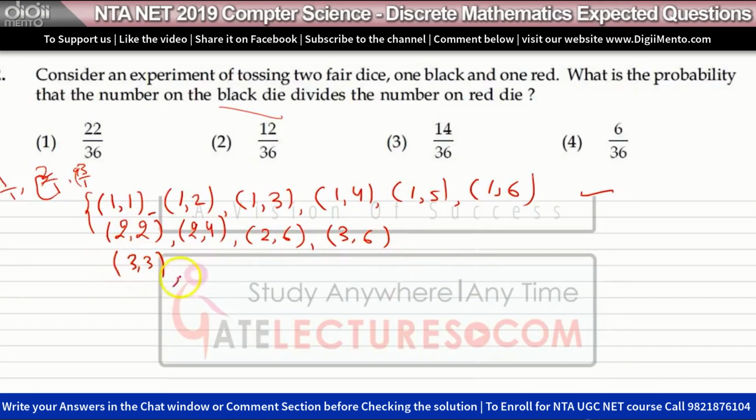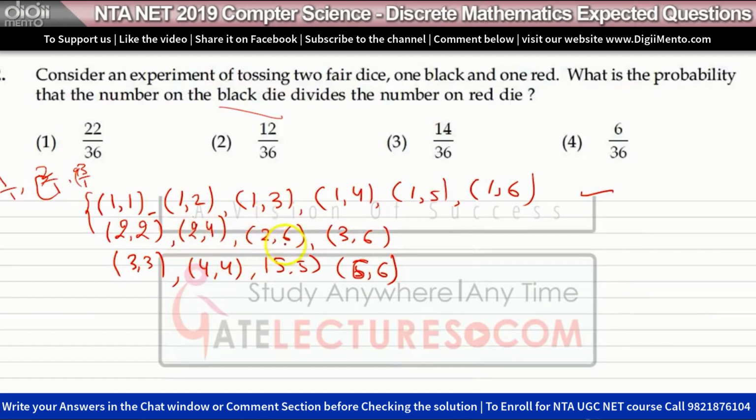3 divides 3, or we can say 4 4, or we can say 5 5, and 6 6. Every number divides by itself. Okay, so you can do in these ways. 2 divides 2, 2 divides 4, 2 divides 6, 3 divides 6. Any other way possible? Okay, we have only 2 divides 4, 2 divides 6.